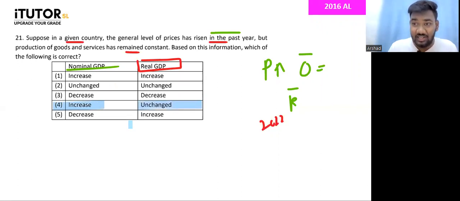Guys, now for this, you need to know what is nominal and real. That comes from your theory classes, so I'm not going to take the effort to put that into your head. And by now, guys, if you're an economics student and you don't know nominal and real GDP, that means you have been doing almost nothing for the last 2 years. It's time to step up and do something great.